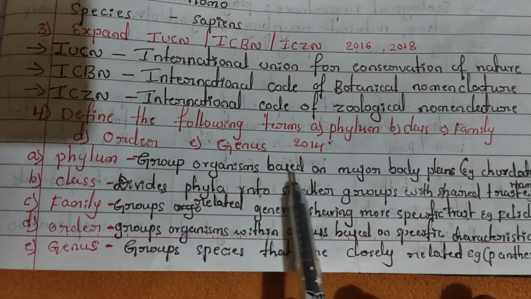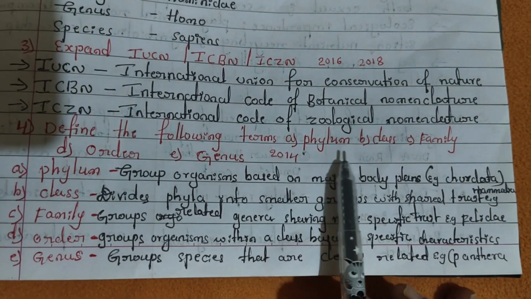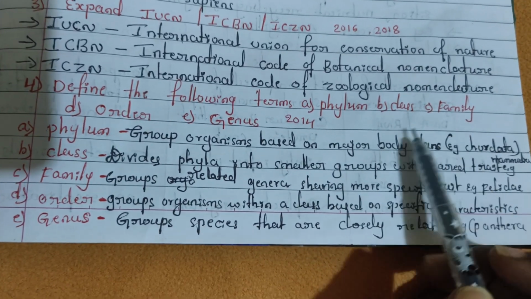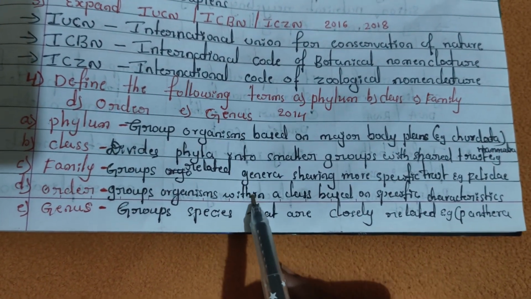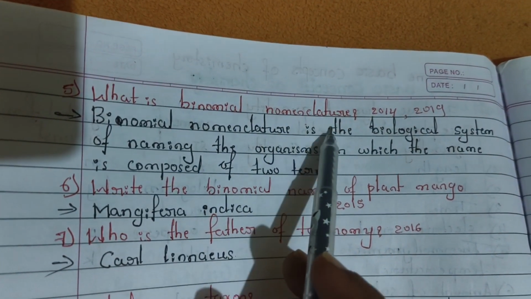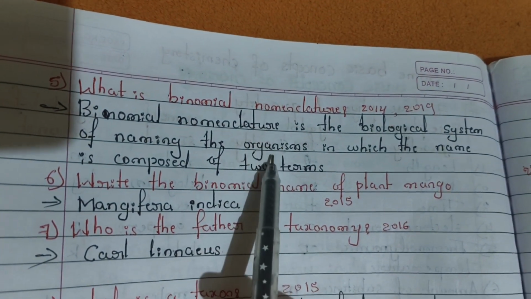The next question is: define the following terms. The first one is phylum, the second one class, the third one family, then order and genus. I have mentioned these definitions here, you can refer to them. The question is: what is binomial nomenclature? If they ask like that, you have to write this definition.